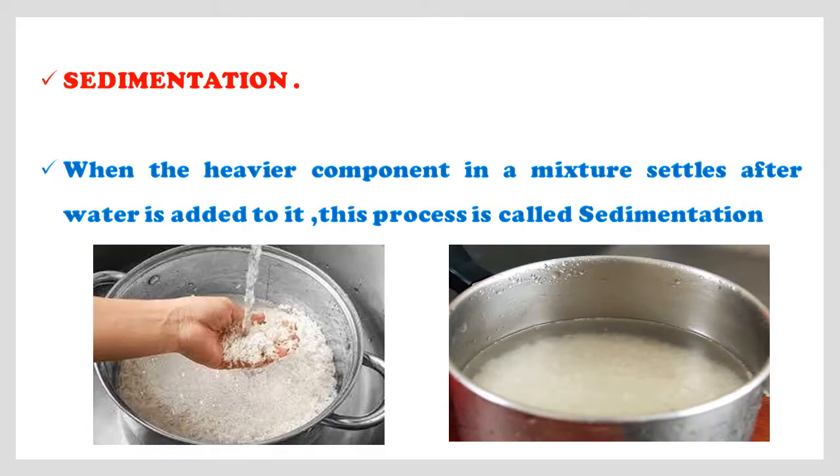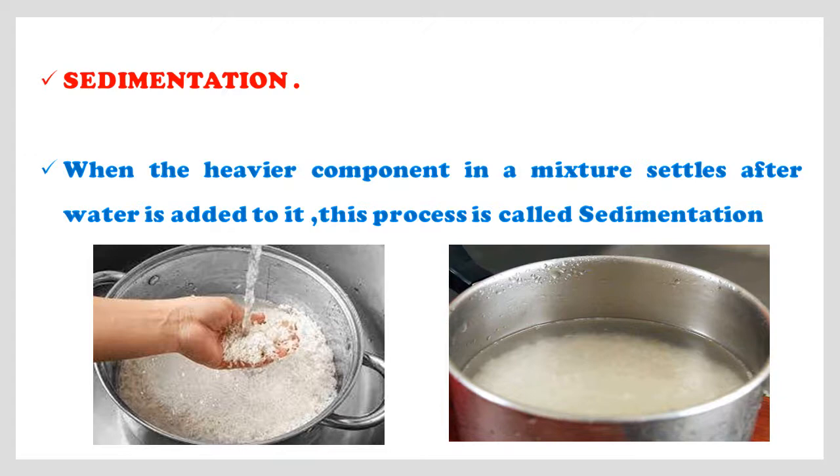Children, first one is sedimentation. Let us study about sedimentation. Here we have rice grain full of impurities, right? Earlier, we separated these impurities by using hand picking. But now in this case, I put some water in this rice grain and allowed it to settle down for some time.